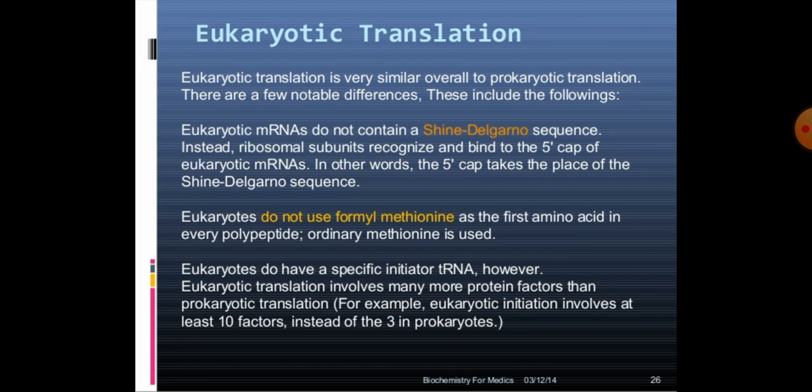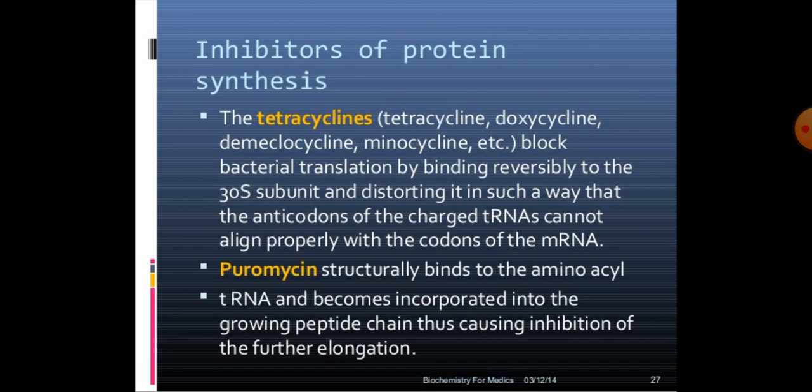Eukaryotes do not use formyl methionine as the first amino acid in every polypeptide. Ordinary methionine is used. And eukaryotic cells do have a specific initiator tRNA. However, eukaryotic translation involves many more protein factors than prokaryotic translation. For example, eukaryotic initiation involves at least 10 factors instead of the 3 in prokaryotes.